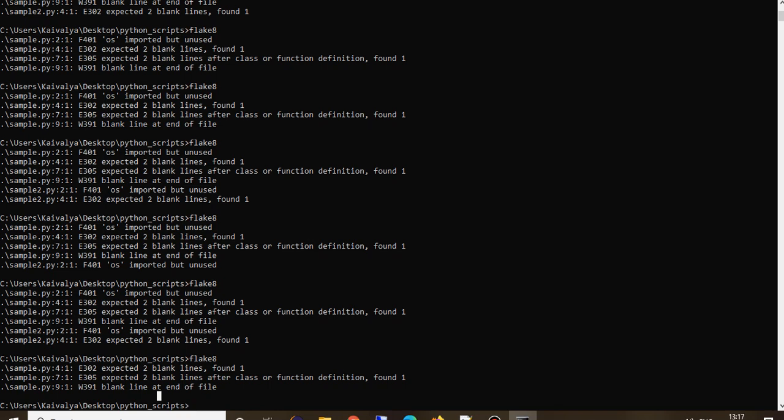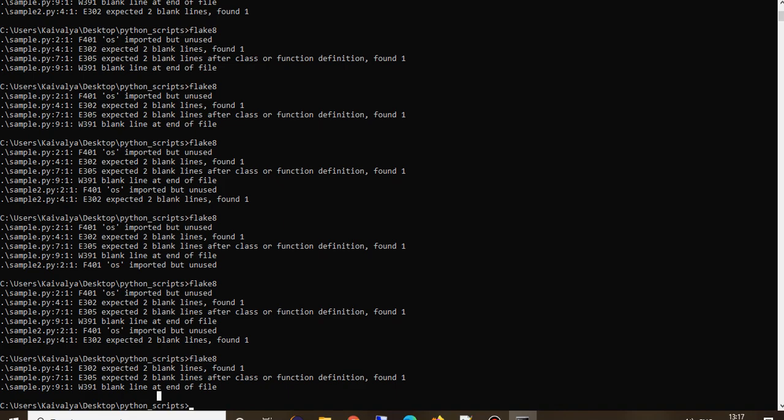So this flake8 is quite interesting, and you can explore this property file as much as possible, and try to apply flake8 on various errors and various files, and then try to figure out if you can rule out all these errors.